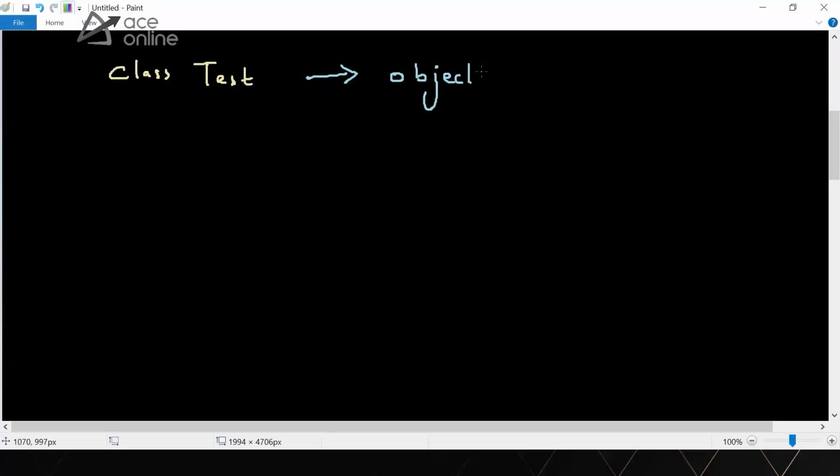You're inheriting the class Object implicitly. Object is a universal superclass, or universal parent class, meaning it's a parent class for every class.